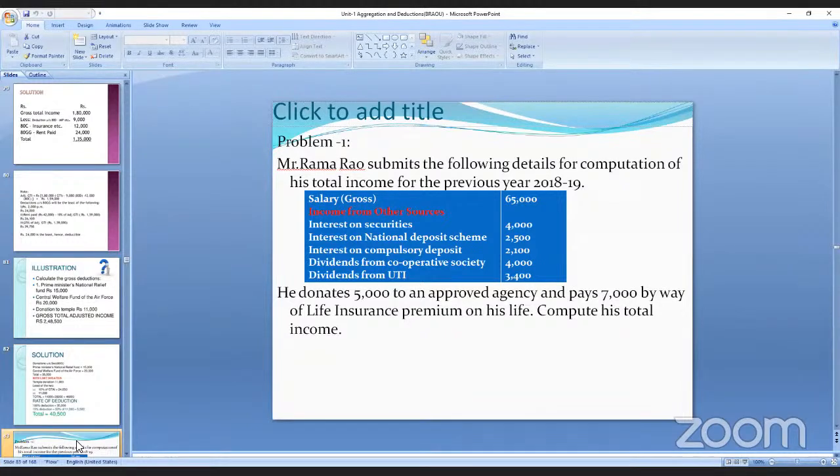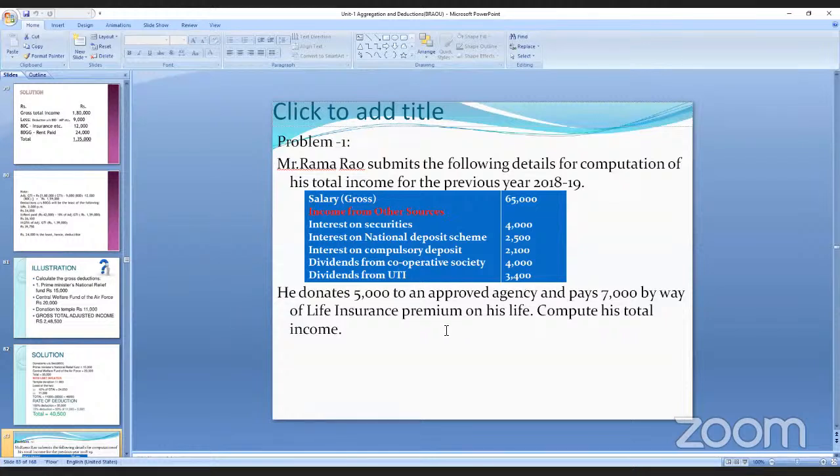See this one. You have problem number 1 from your textbook. Mr. Ramarao submits the following details. He has a gross salary of 65,000. These are all incomes from other sources. Interest on securities is 40,000. Interest on national deposit scheme is 2,500. Interest on compulsory deposit is 2,100. Dividend from cooperative society is 4,000. Dividend from UTI is 3,400.